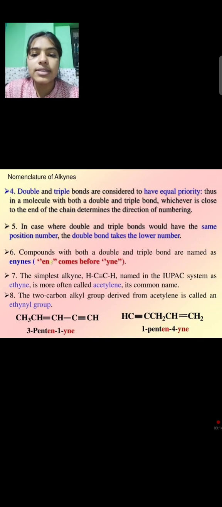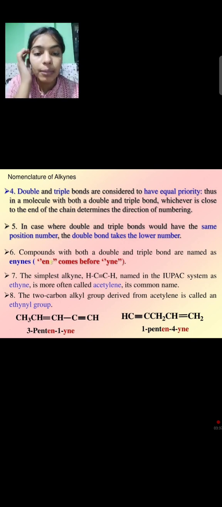Now we will discuss some other points related to the nomenclature of alkynes. Double bond and triple bond are considered to have equal priorities. Thus, in molecules with both a double and a triple bond, whichever is closer to the end of the chain determines the direction of numbering. In cases where the double and triple bond would have the same position number, the double bond is taken to have the lower number. Compounds with both a double and a triple bond are named as enynes.